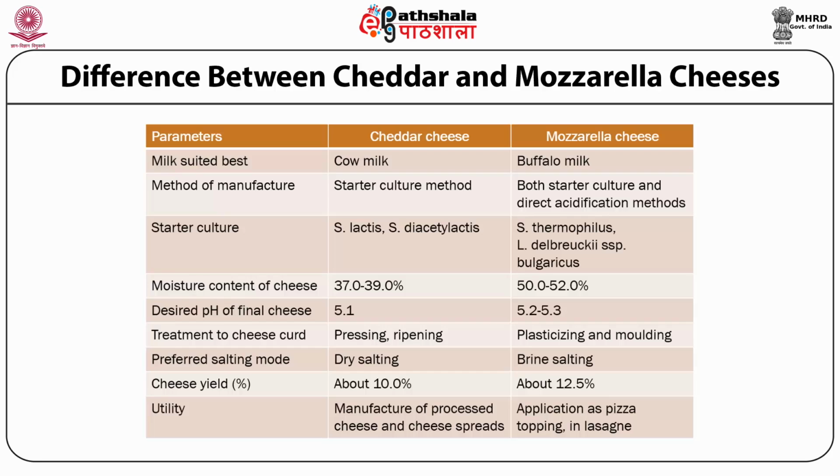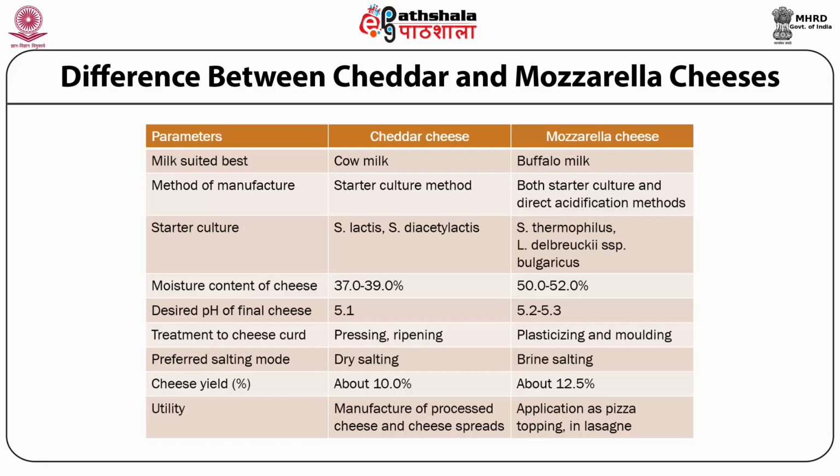The desired pH of the final cheese, though not much wider, is slightly lower, at 5.1, for cheddar, whereas for mozzarella cheese it is around 5.2 to 5.3. However, if you prepare mozzarella cheese by the direct acidification method, the pH would be a little greater, to the tune of 5.5 to 5.7. The treatment to the cheese curd: in cheddar cheese you go for pressing, and we also